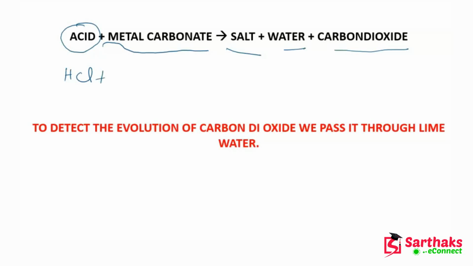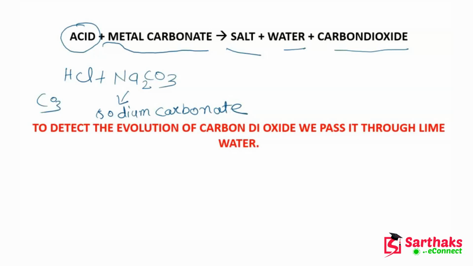So when this HCl reacts with Na2CO3, what is this? This is sodium carbonate. This CO3 is carbonate, and this is sodium. So this will become sodium carbonate. Now guys, how I am writing these formulas, we have learned this in class 9. So this is very important.